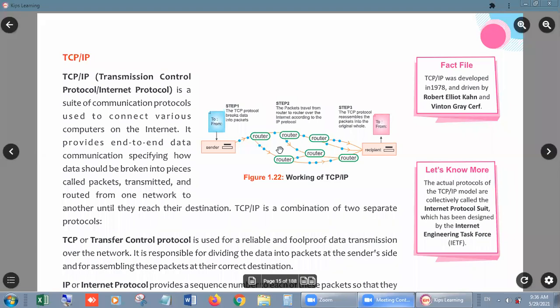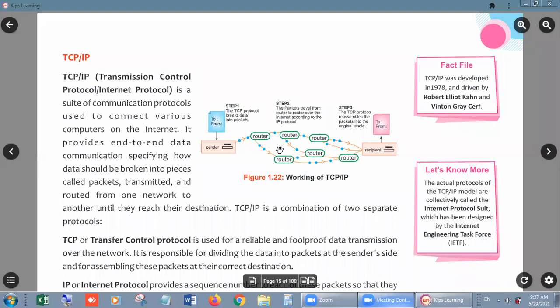Now TCP/IP. This is a protocol, because today we will discuss protocols. Students, I told you that a protocol is the set of rules which we have to follow to transfer a file from one computer to another, or one location to another location, right?